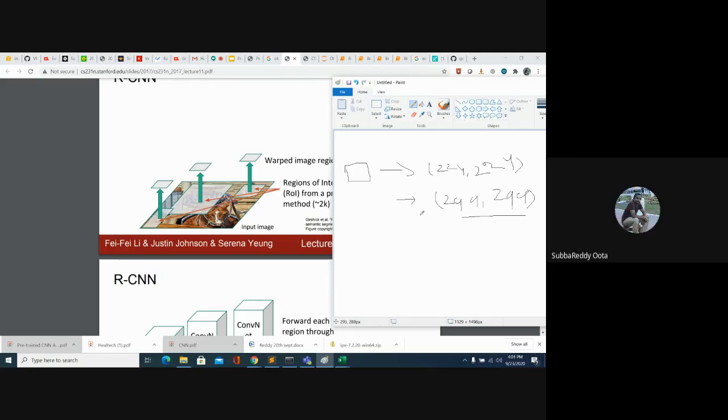Once you have these fixed size region proposals, what is our job? We are giving each fixed size region proposal image to a CNN model. So what is a CNN? A convolutional neural network. If you pass each region proposal image to a CNN, we can classify it. We can get 1000 classes, so we can get class labels.